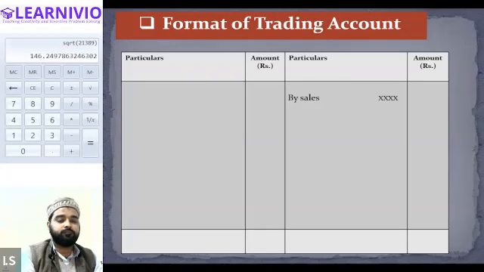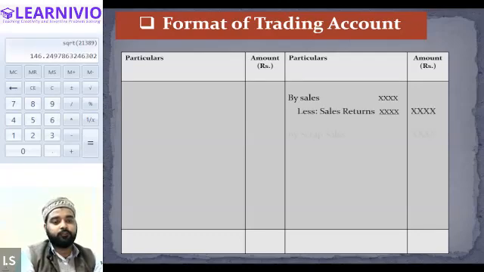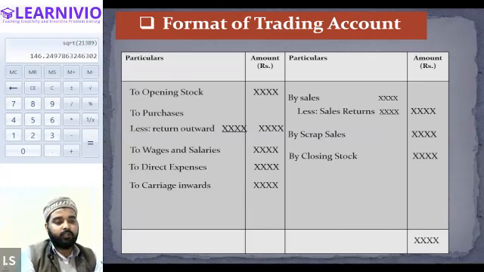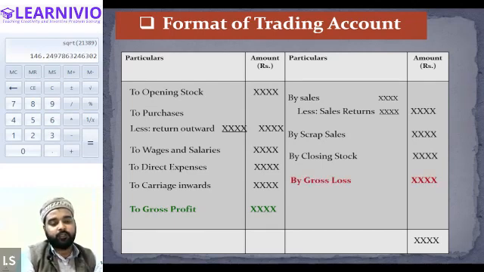Then we discussed the format of the trading account. This is how the trading account is formed. We have these items on the credit side and these items on the debit side, and by totaling the value on the credit side, we determine the gross profit of the firm. If the credit side of the trading account is less than the debit side, then there is a gross loss.